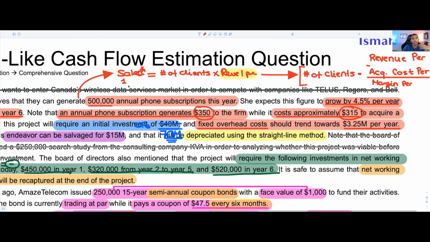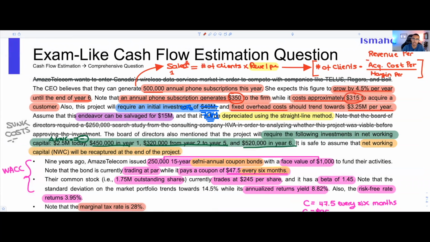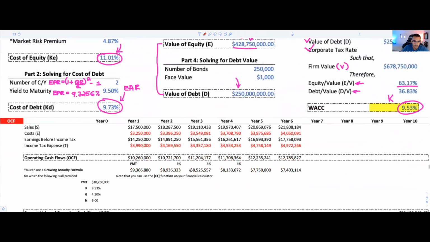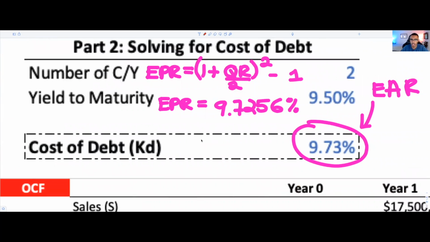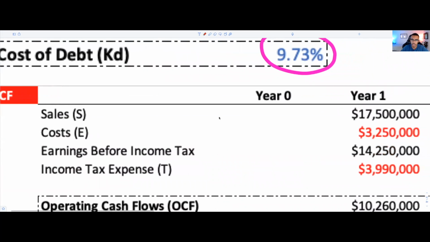Okay, now with that said, let's go into the section and solve for it together. All right, so we could go here, and you notice that that's exactly what I did. So we're only going to look at year one. Notice how we got 17.5, which is what I mentioned earlier, which is us simply doing 500K clients multiplied by 35.